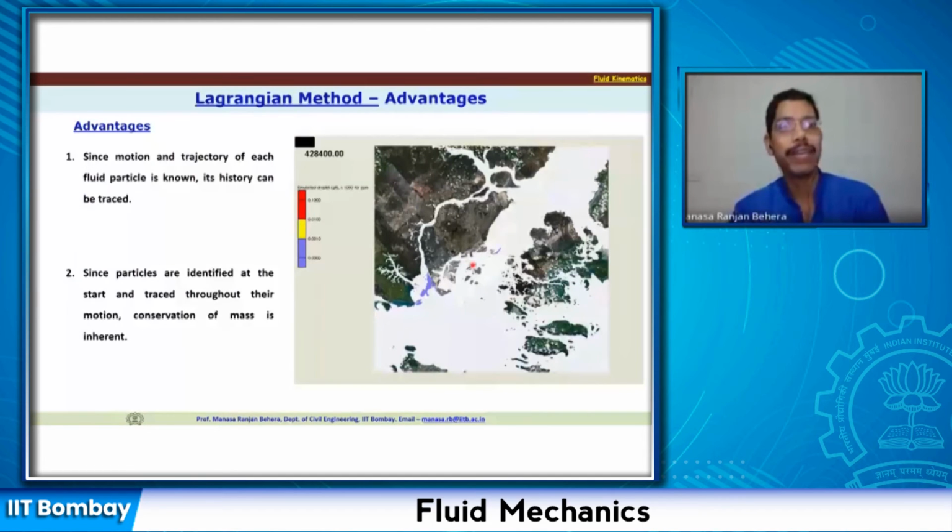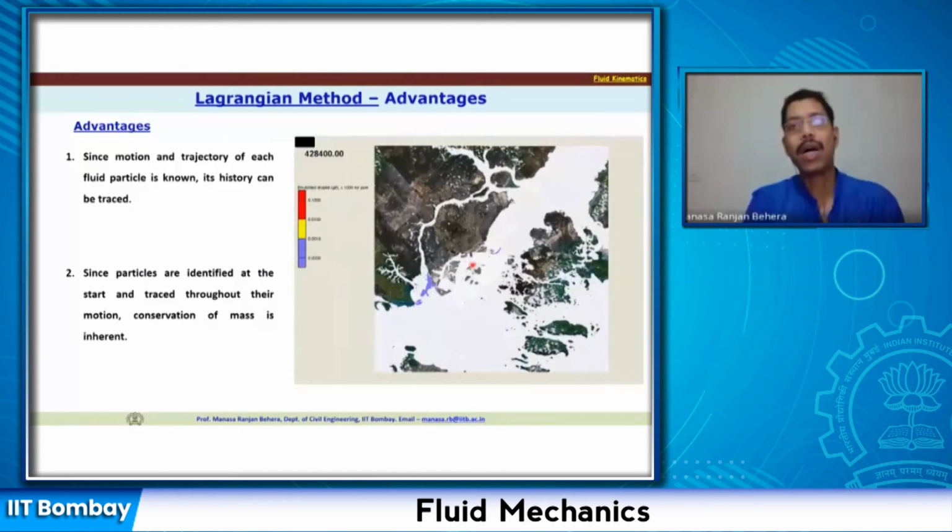Since the particles are identified at start and traced throughout their motion, the conservation of mass is inherent. So basically, when you talk about the flow and its Lagrangian motion, you are tracking the particle, and complete throughout its motion, you are tracking the particle where it moves, how it goes. So you are not losing out anything. So you don't distract yourself from that particular particle. So nothing is lost. So mass is conserved. So in Lagrangian method, Lagrangian frame of reference, conservation of mass is inherent.